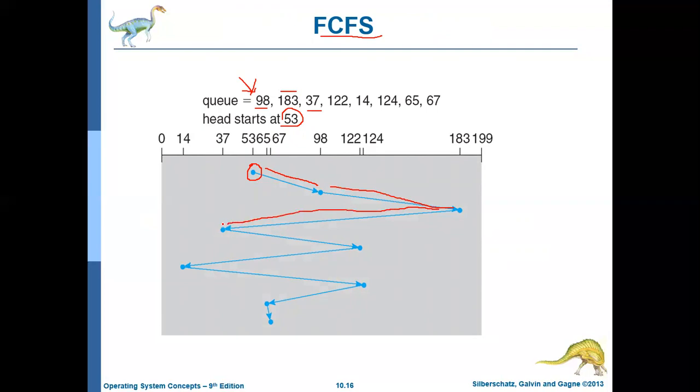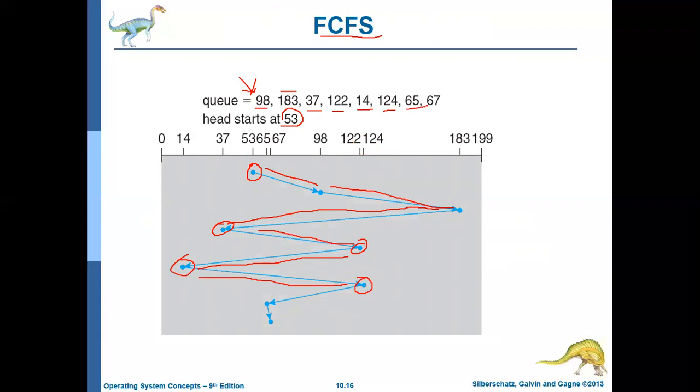Okay. Then after accessing the data at location 37, the next location is 122. So again it moves back to 122. Then after accessing the data at location 122, the next location to access is 14. So it moves to location 14 and accesses the data in location 14. Okay. The next location is 124. So again it moves to location 124 and accesses the data at location 124.